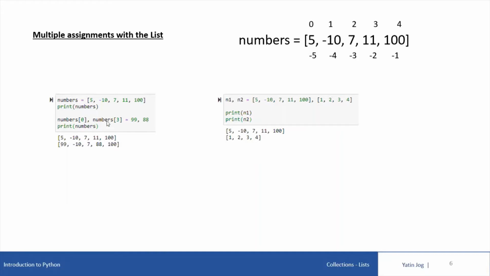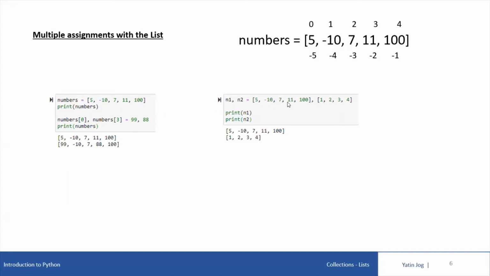But in Python, we can achieve this in one line itself by using comma operator. So I can write numbers of 0, comma numbers of 3 equal to 99, comma 88. So automatically the first number 99 will be assigned to numbers of 0 and 88, the second number after comma, will be assigned to numbers of 3. And then if I say print numbers, you can see the 0th location 5 is getting replaced by 99. And then the third location 0, 1, 2, 3, 11 is getting replaced by 88. That is the new list variable values.